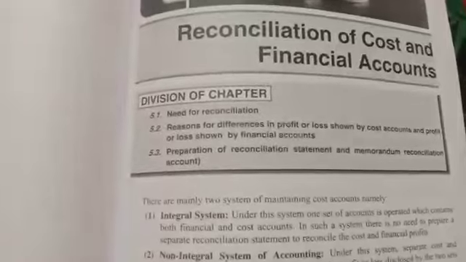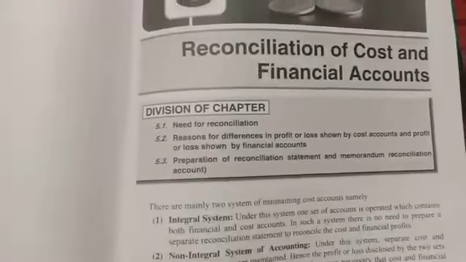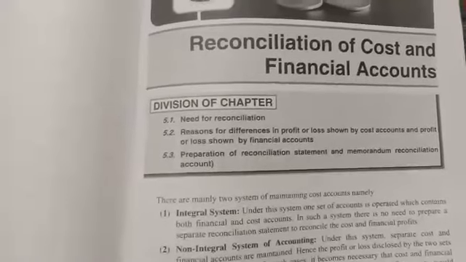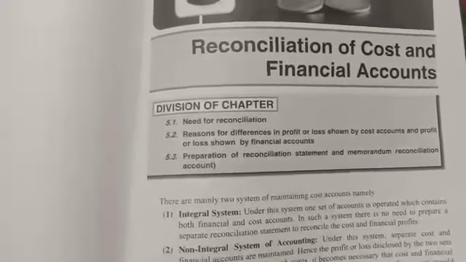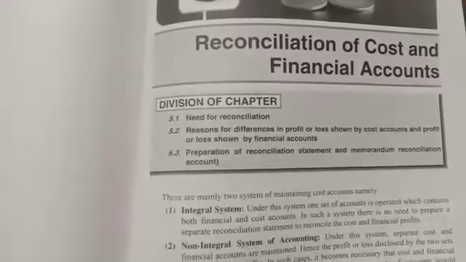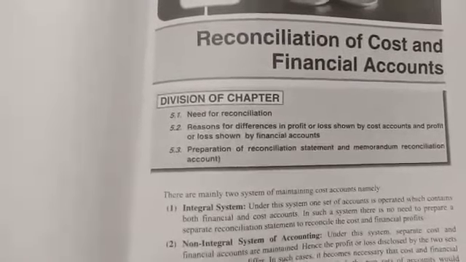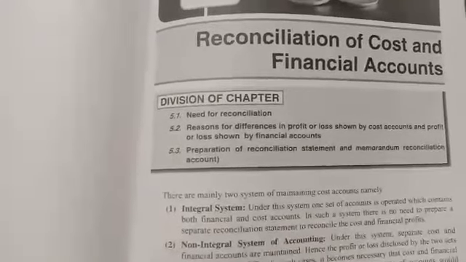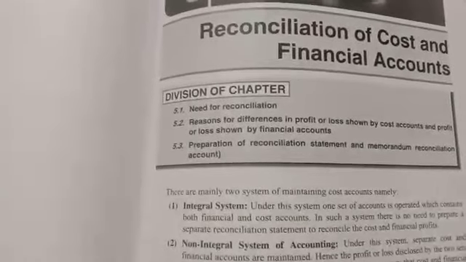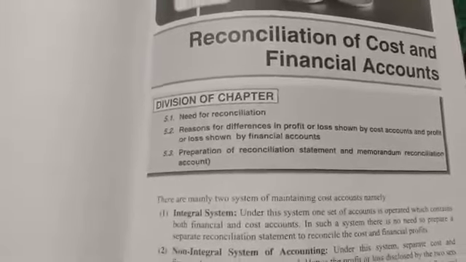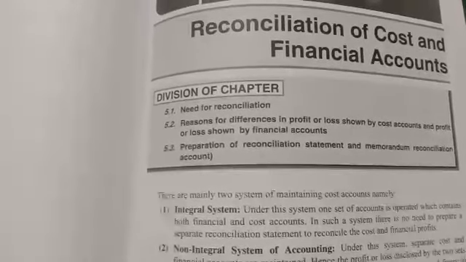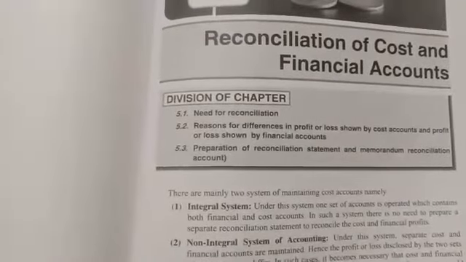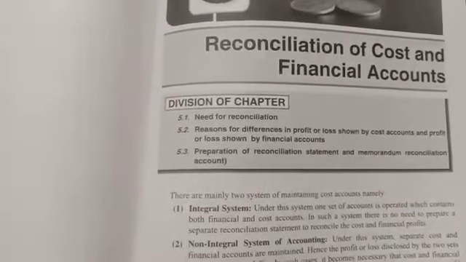What is historical data? It means what has already happened: expenses, and the income derived, received, earned. That will be recorded in the financial account. There is no anticipation or estimation of any amounts there. So that is called historical data. What has happened in the previous academic year, for that they will prepare final accounts at the end of the accounting period. That is the financial account.